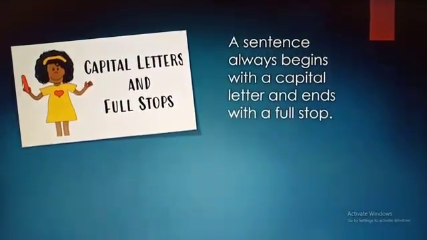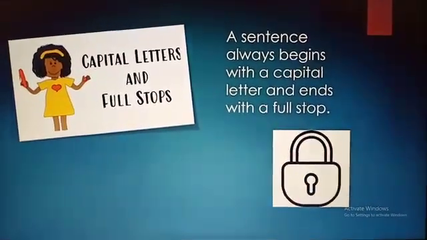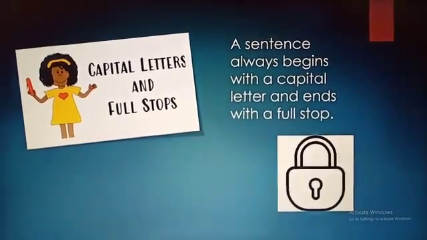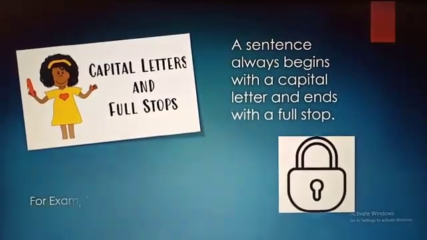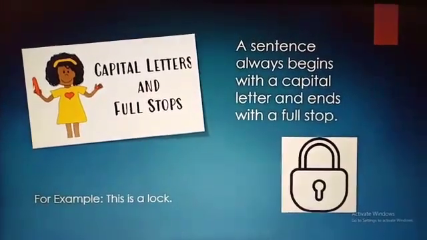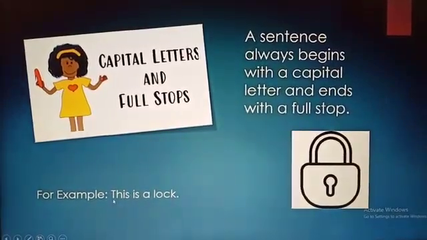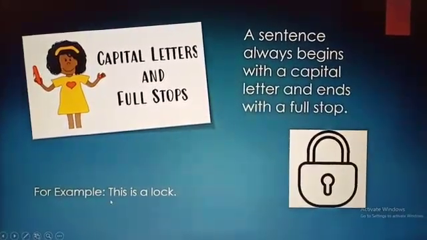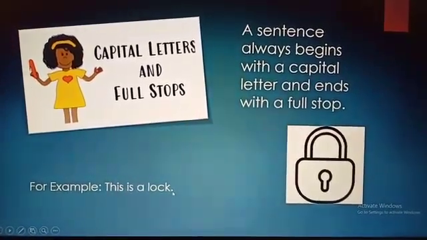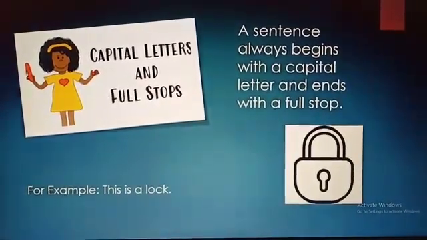Let me give you one more example. Looking at this picture, you can easily make out what it is. Yes, it is a lock. So, I can say, this is a lock. Children, observe this sentence carefully. The first letter, T, is capital and at the end of the sentence is a full stop. This full stop shows that my sentence is over.